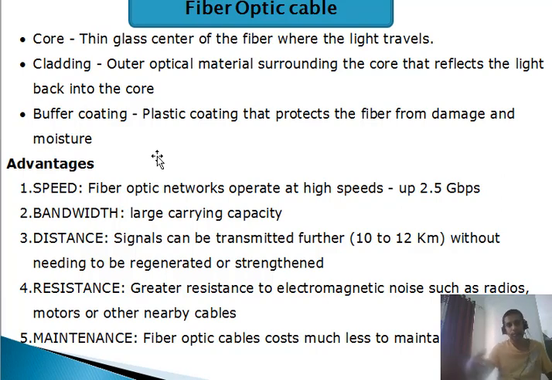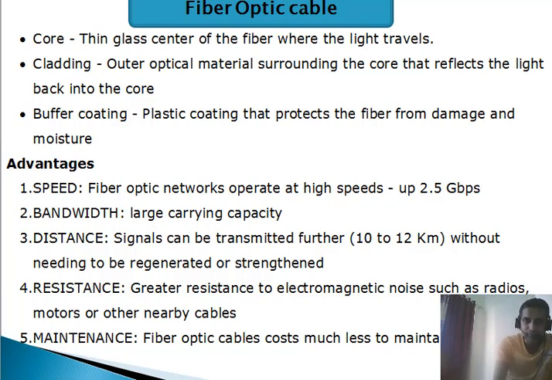Now the advantages. Fiber optic networks operate at high speed, up to 2.5 Gbps. Bandwidth: a larger carrying capacity is provided with fiber optic cables. Distance: signals can be transmitted up to 10 to 12 kilometers without needing to be regenerated or strengthened. Then resistance: greater resistance to electromagnetic noise.